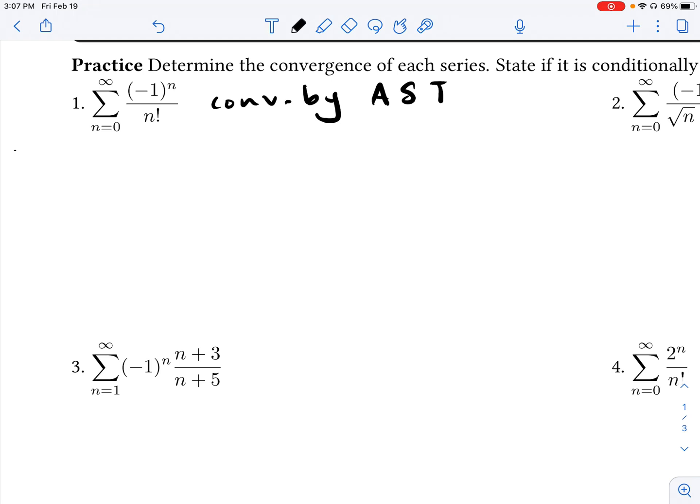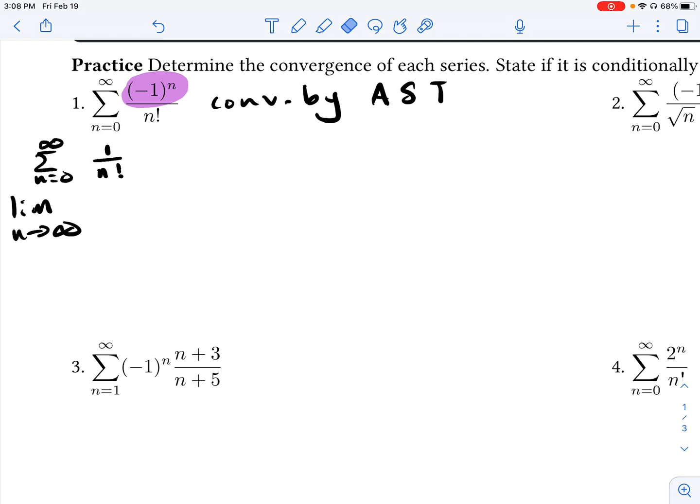So I might say something like, let's look at the limit. Okay, and actually before I do the ratio test, I apologize. Before I do the ratio test, I should probably make sure I know what the absolute value of this series looks like. So the absolute value of my original series would look like the following. Well, what is the absolute value of my alternator, -1 to the n? Well, that would just be 1. And the absolute value of this factorial is just n factorial. So the absolute value of the series looks like this.